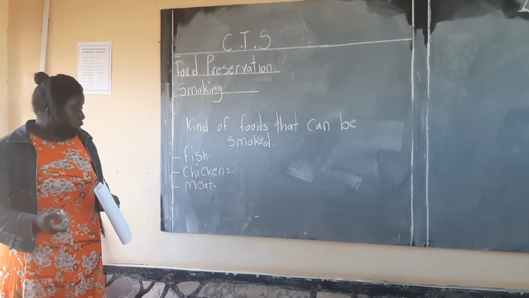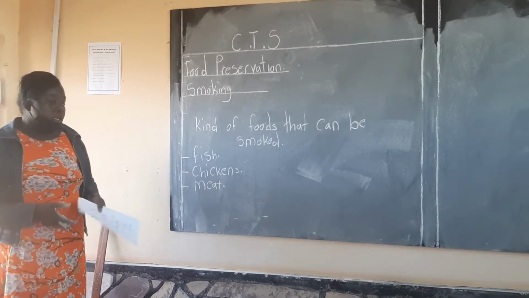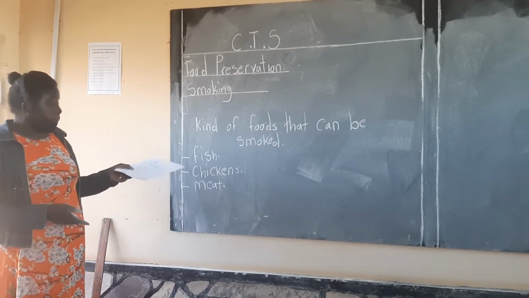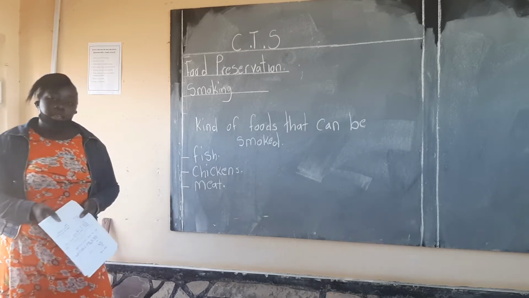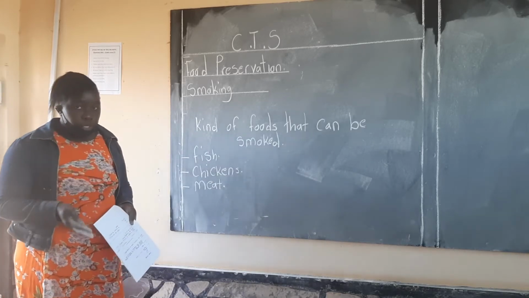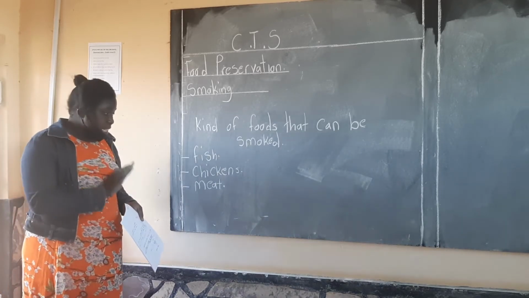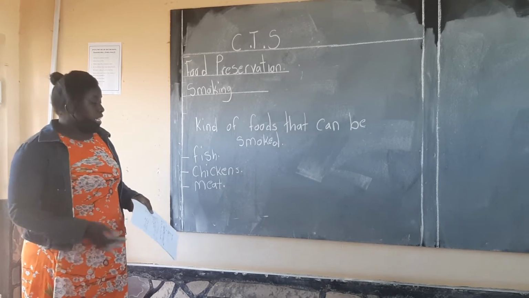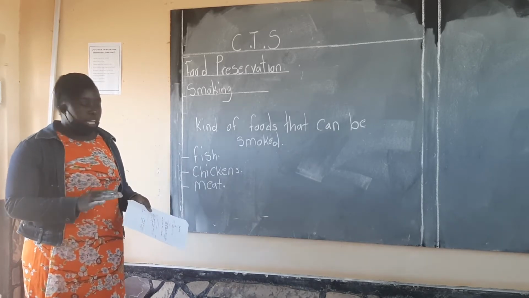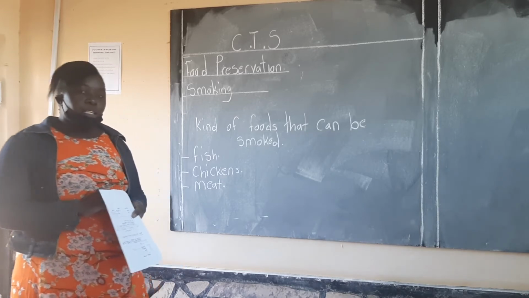So we mentioned different types of foods. First we said fish, second we said chicken, and then third we said meat. These are some of the foods that can be smoked. We have many more types of food that can be smoked, but these are just some of the examples.